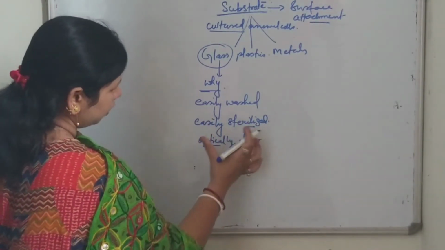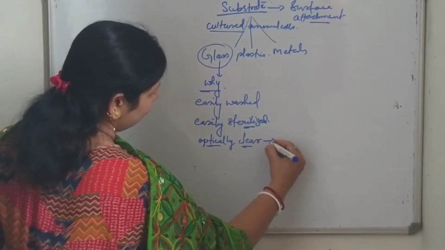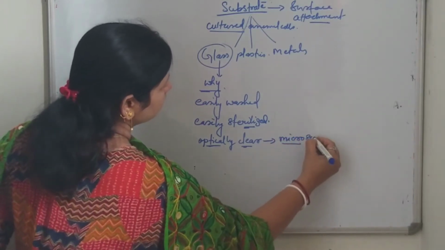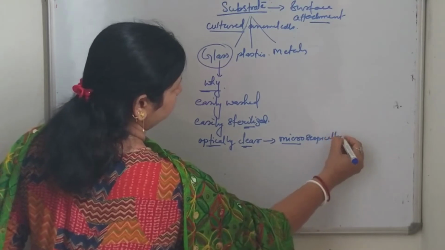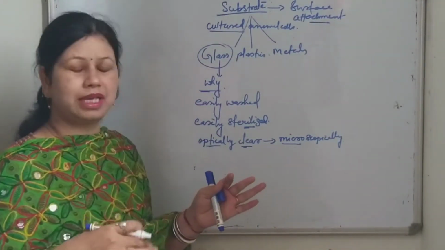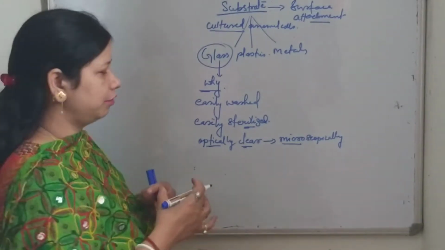What is the advantage of optical clarity? It helps to examine the cells microscopically. With the help of a microscope, the animal cells can be examined very clearly.